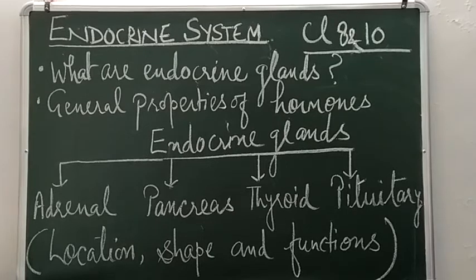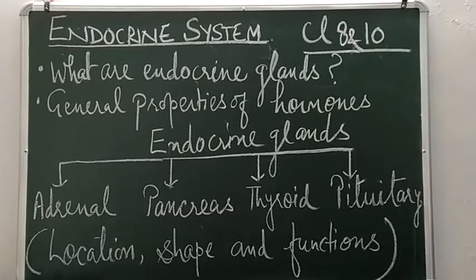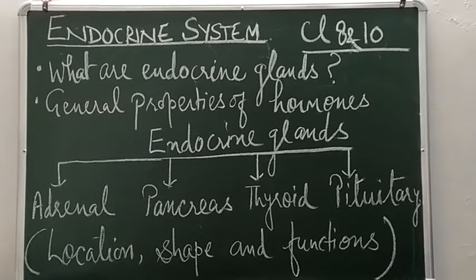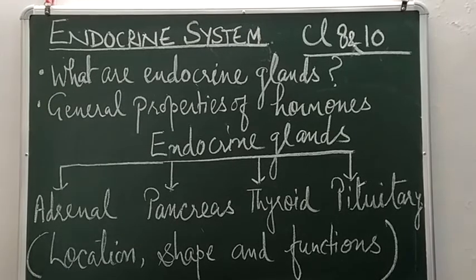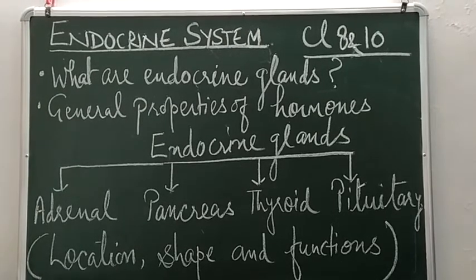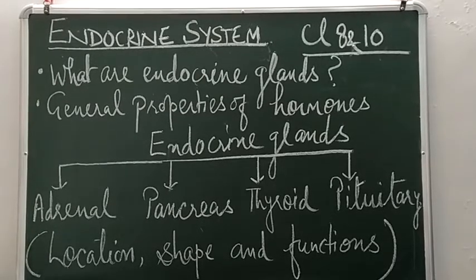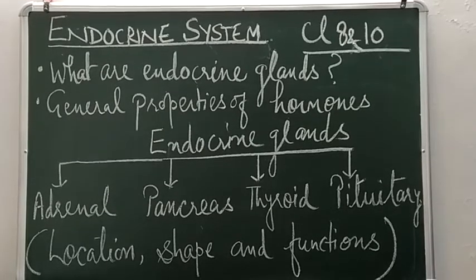And some hormones are steroids. Steroids means they are derived from cholesterol, fatty substances, such as testosterone, which is a male hormone. So it is a steroid. That means hormones may be proteins, amines, or steroids. But remember, all enzymes are proteins.